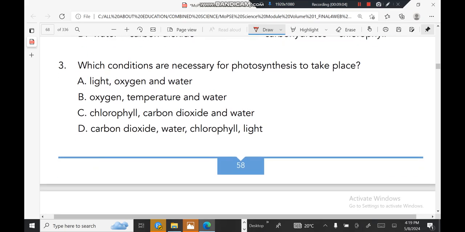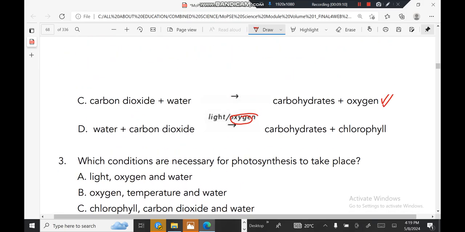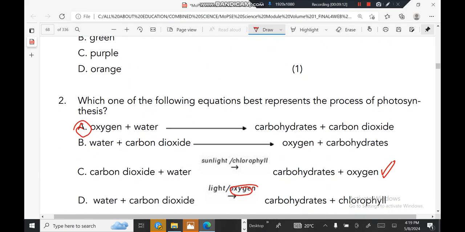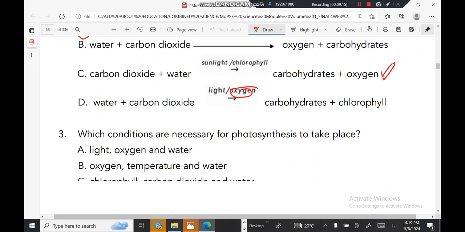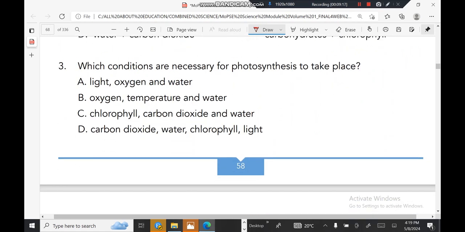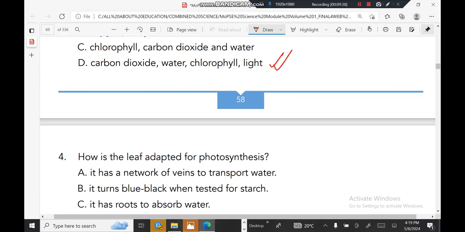Which conditions are necessary for photosynthesis to take place? This one is number 3. Light, oxygen, no. Oxygen is not necessary. Temperature, no. Chlorophyll, carbon dioxide and water. Carbon dioxide, water, chlorophyll and light. Correct. So the most appropriate answer is D.